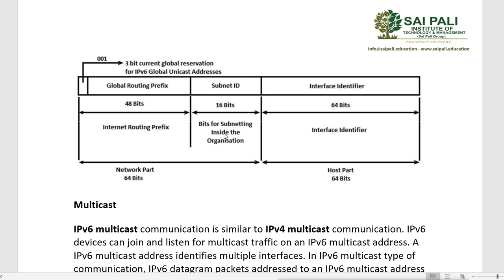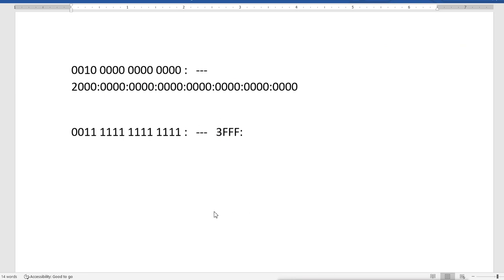For example, let's say the first 3 bits are reserved, so this is 2. The rest of the 45 bits is given to the organization by IANA, and it is their global internet prefix.